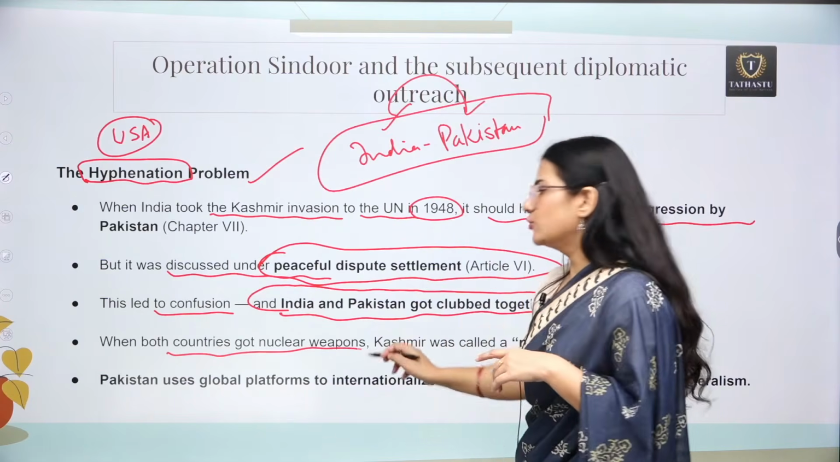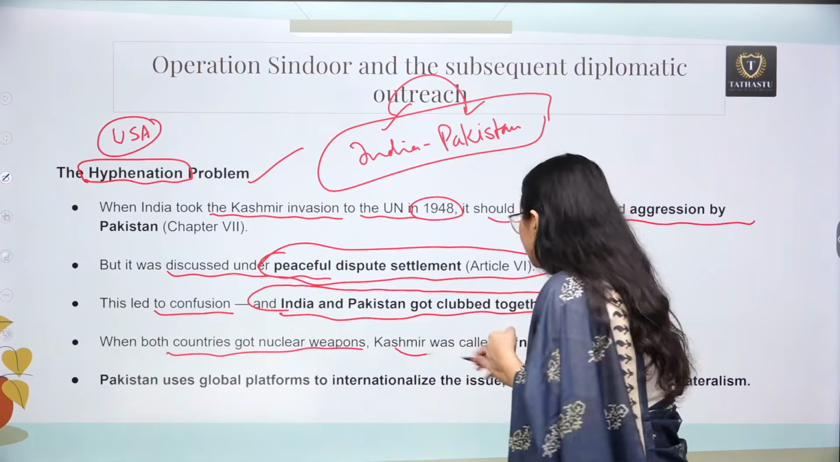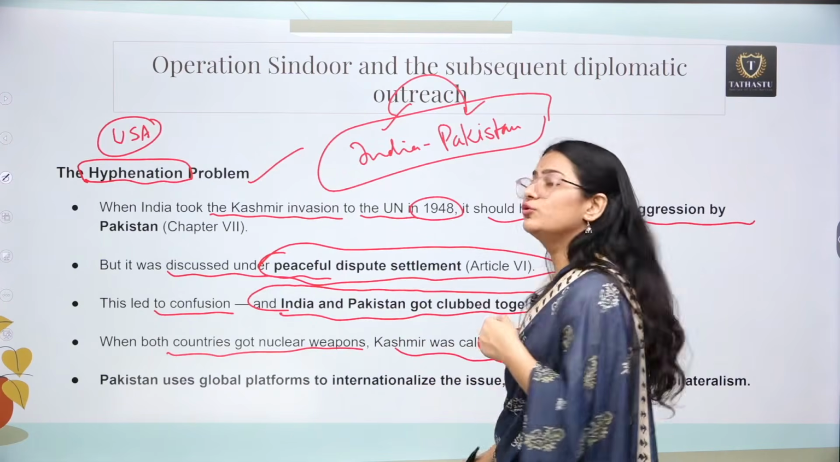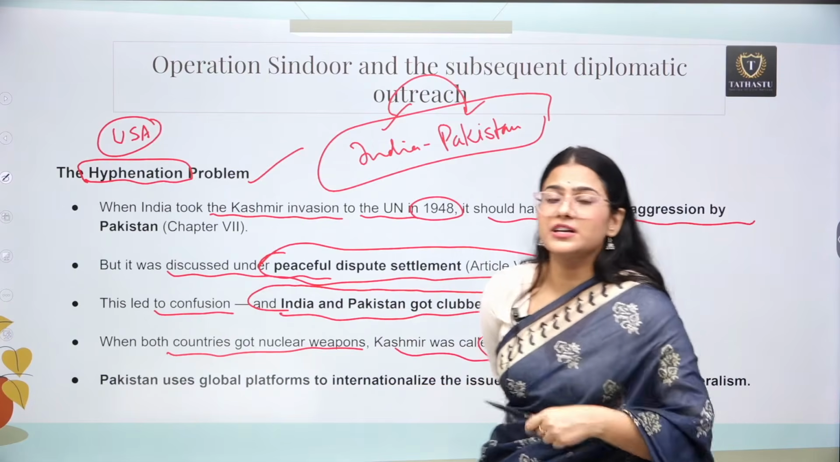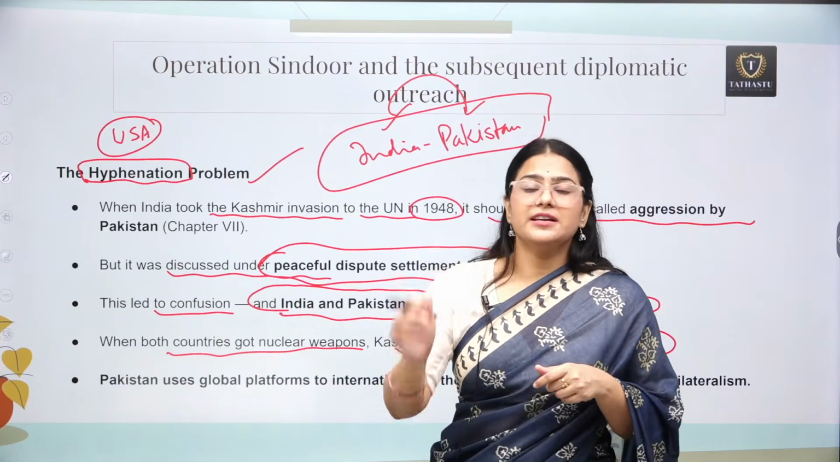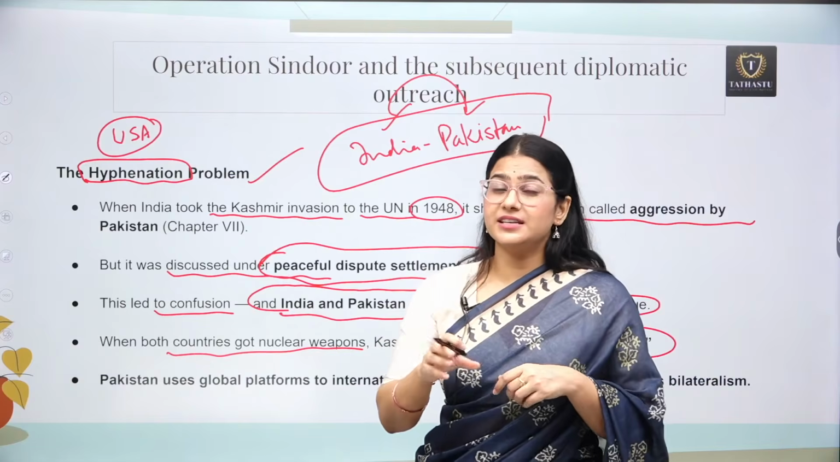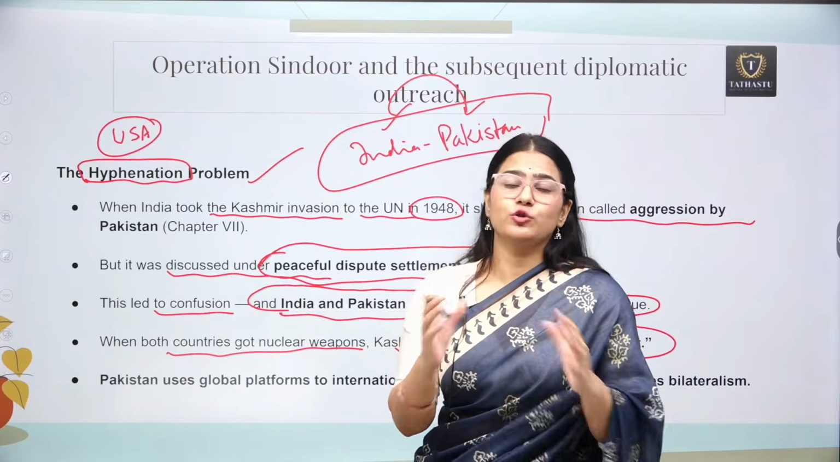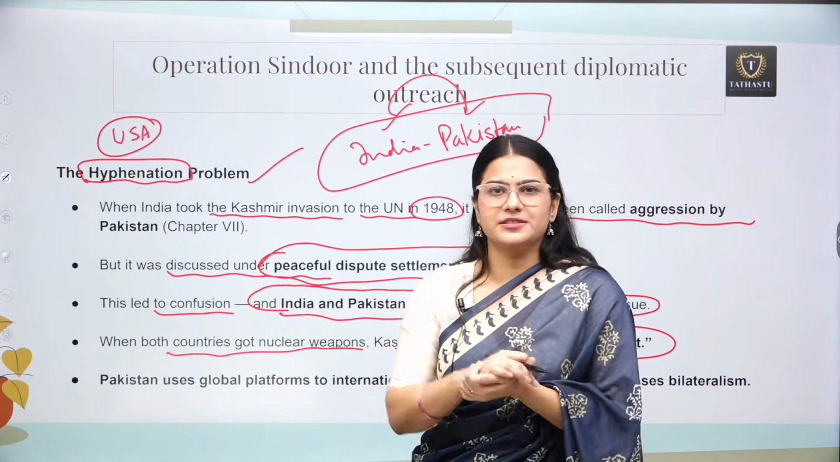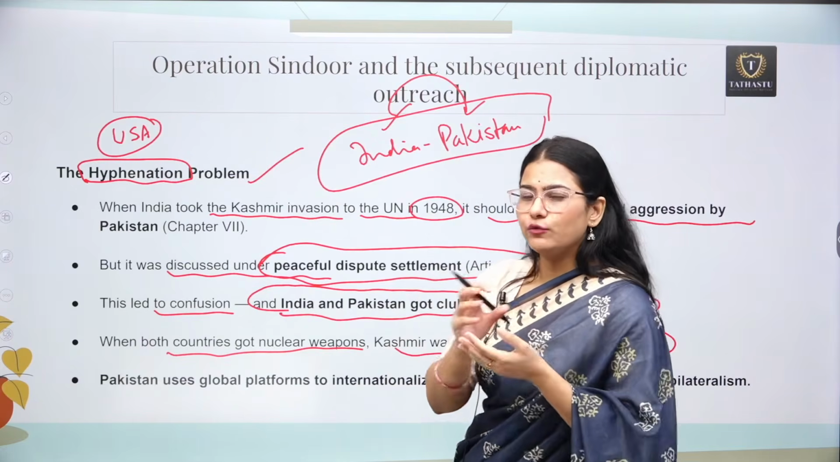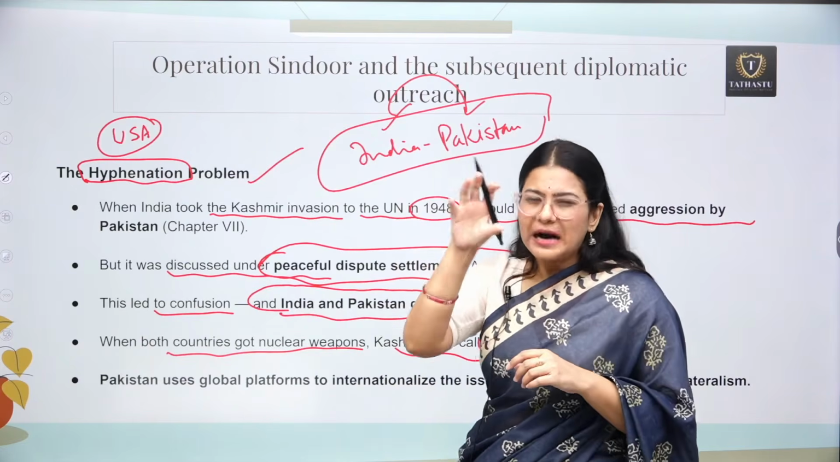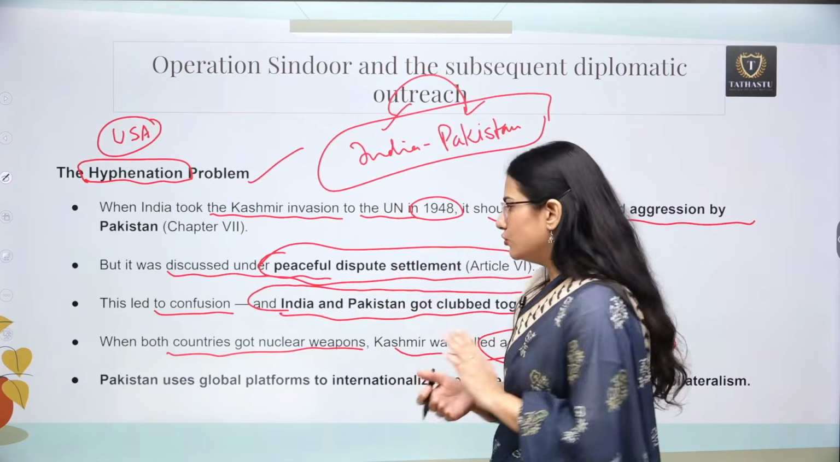When both countries got nuclear weapons, this Kashmir issue also became a nuclear flashpoint. So right now no one is focusing on how to solve the Kashmir issue. Whenever there is any conflict related to Kashmir, they see that it is a nuclear flashpoint, because both countries are nuclear power countries. If there is any dispute, it can lead to a nuclear war, and everyone focuses on that nuclear part only. They don't focus on the solution.